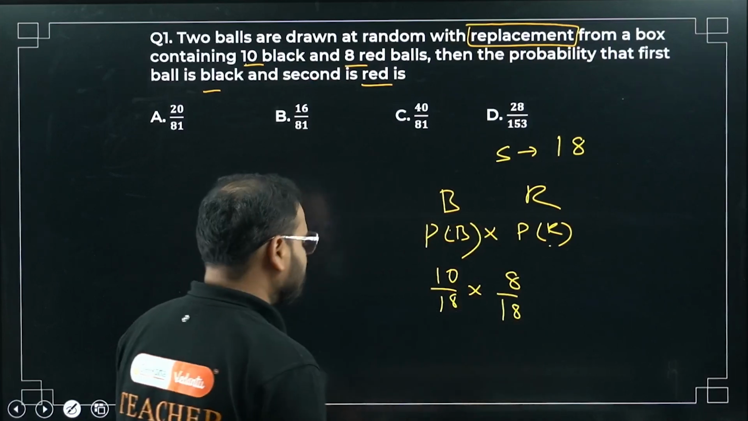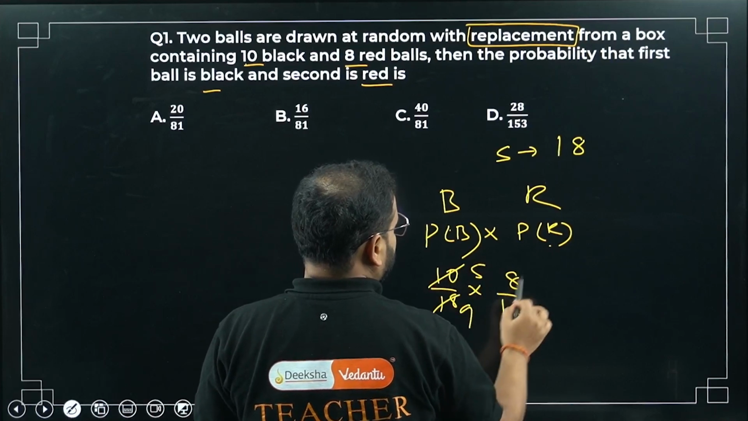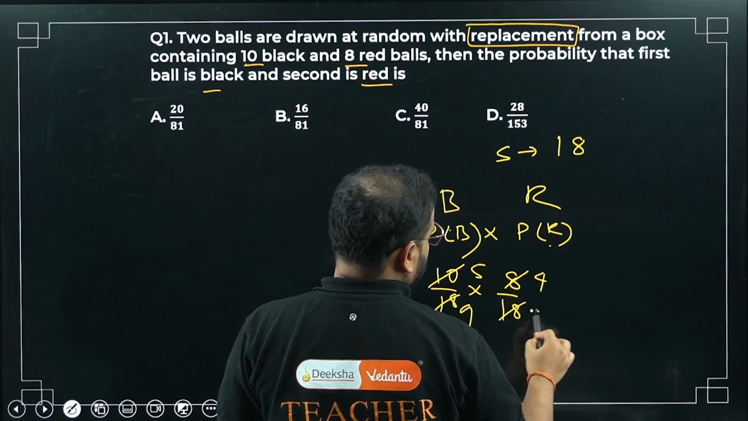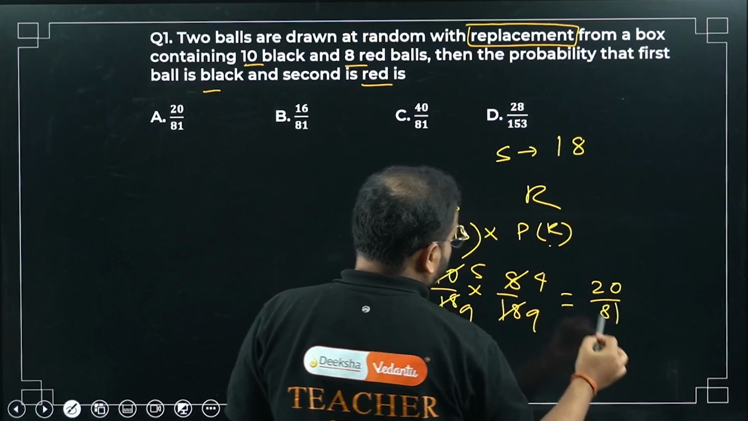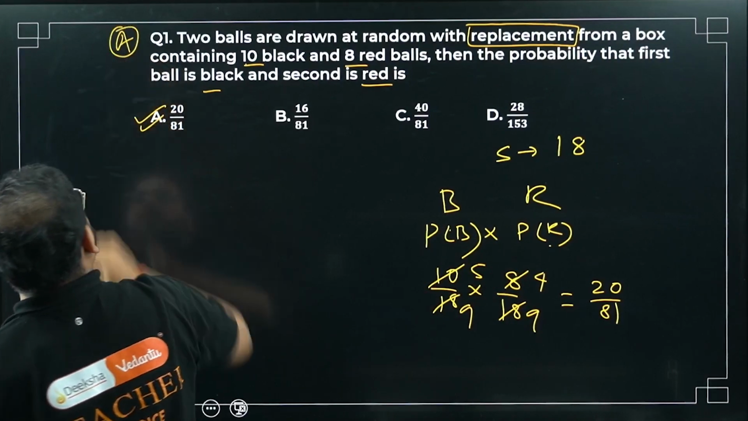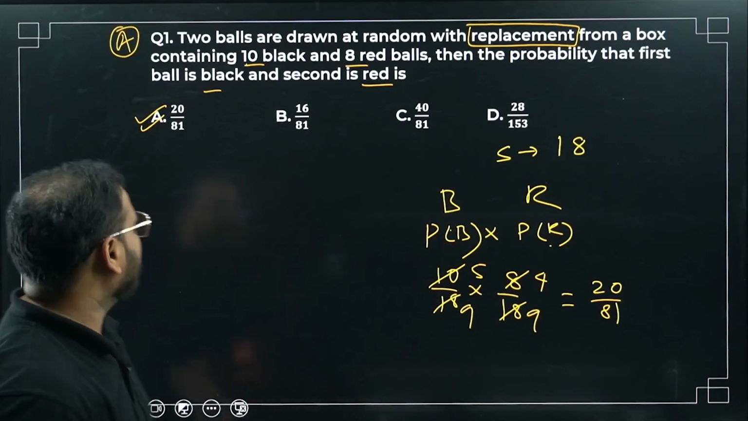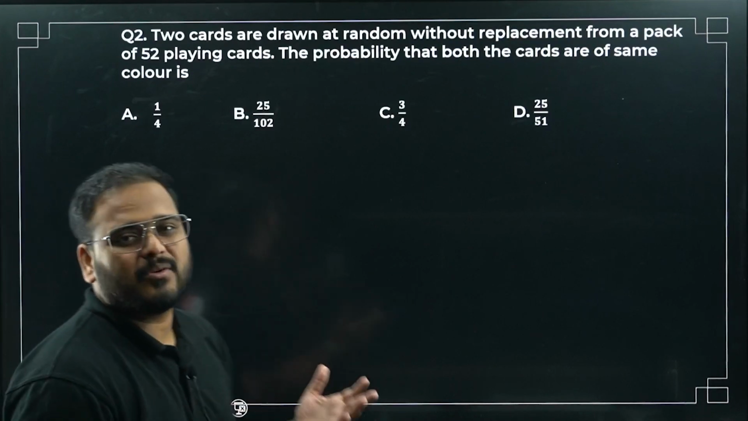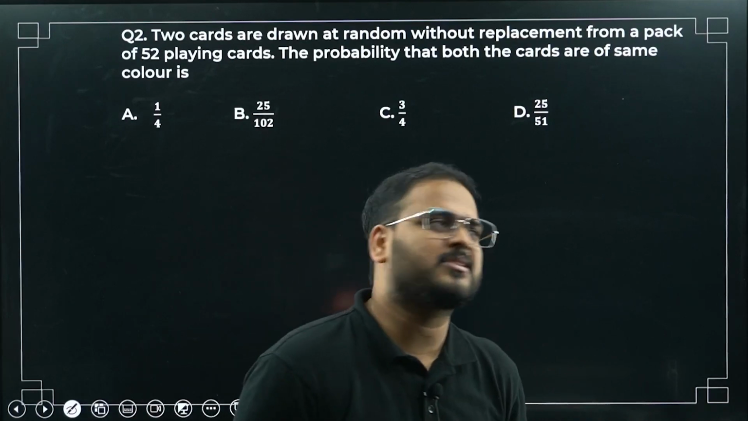Cancel if you can. Yes, we can cancel. This is going to be 5 by 9 times 4 by 9, so I'm getting 20 out of 81. The answer is given as option A. Simple question. Start with a simple question, not a problem. Anyway, this chapter itself is very simple. If you understand the concepts very clearly, nothing is difficult in this chapter. Simple calculations are there.